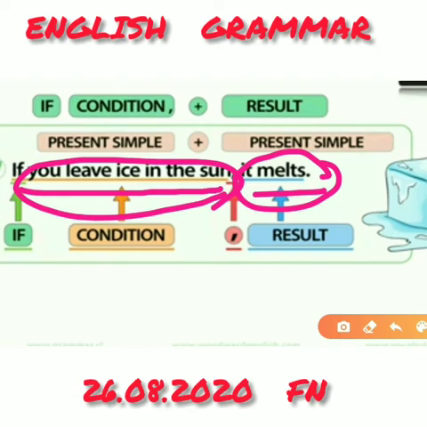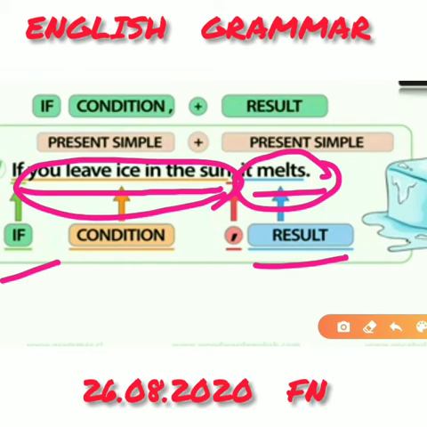See this sentence again. If you leave ice in the sun, it melts. This is an if clause, isn't it? Because it begins with if. What is the result of this if clause? The result is the ice melts. We have to use a comma at the end of the if clause when the if clause comes at the beginning of the sentence, isn't it?